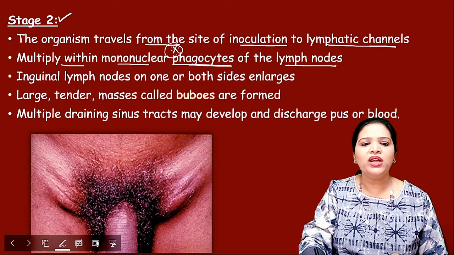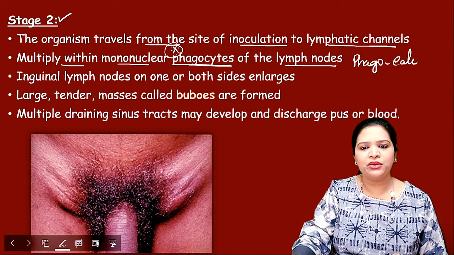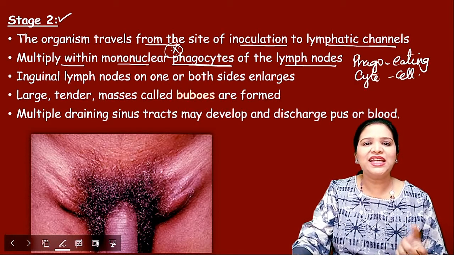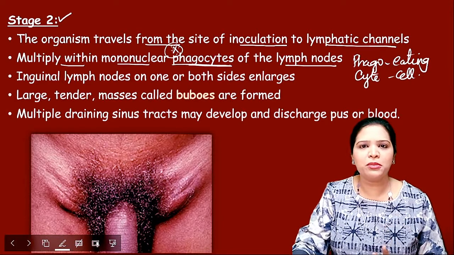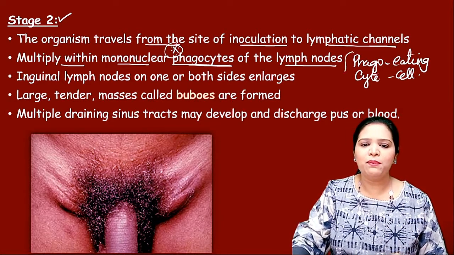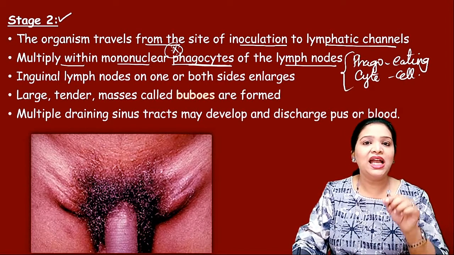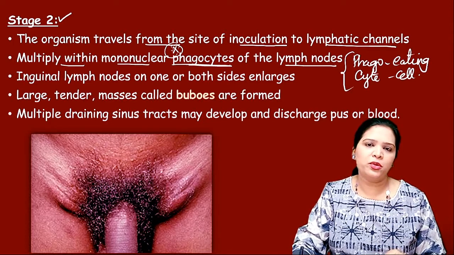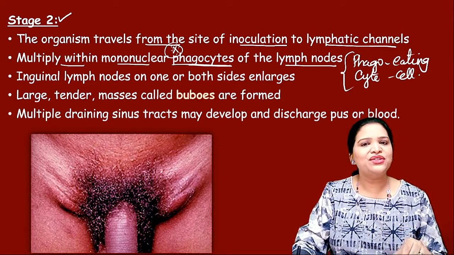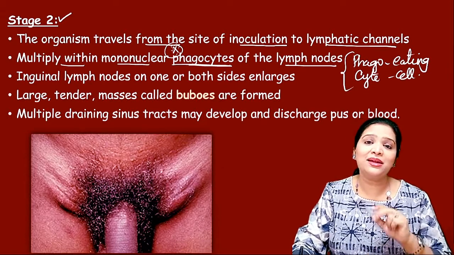You know what is a phagocyte? Phago means eating. Cytes means cell. So this cell eats whatever is unwanted for the body. It eats our old cells. It eats any foreign antigen coming in. Phagocytic cells, macrophages, monocytes, these are all phagocytic cells. They are the police force of our body. They are a type of WBC. They give immunity. But this organism, Chlamydia trachomatis, goes directly to the military camp.